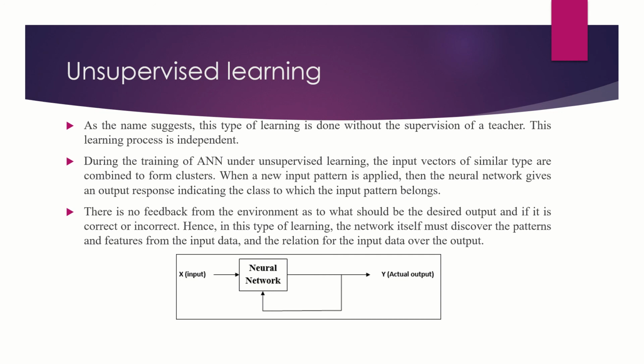Here it is different from supervised learning. In supervised learning there is a feedback, so that we can match the actual output and the desired output, and then adjust the weights. But here there is no feedback from the environment as to what should be the desired output and whether it is correct or incorrect. Hence in this type of learning, the network itself must discover the patterns and features from the input data, and the relation of the input data to the output.